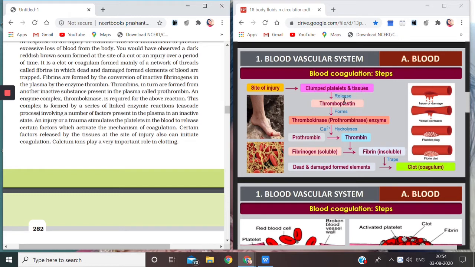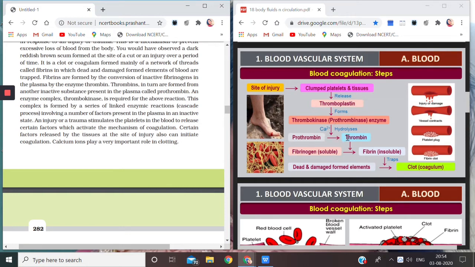Now this thromboplastin forms thrombokinase, or prothrombokinase, an enzyme, and in the presence of calcium ions it will convert prothrombin into thrombin.